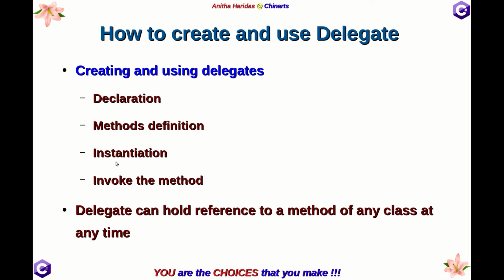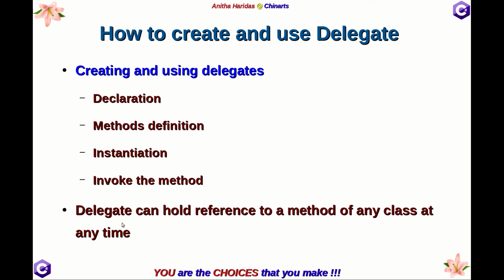Then you have to create an instance of the delegate reference. Then using the reference you can invoke the method. So declaration and instantiation will be creating the delegate, and method definition and invoking will be for using the delegate.